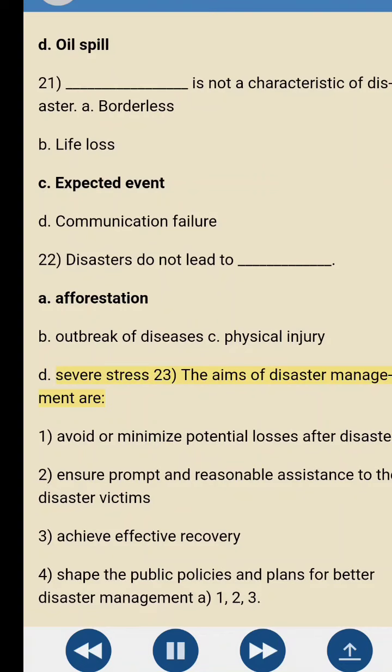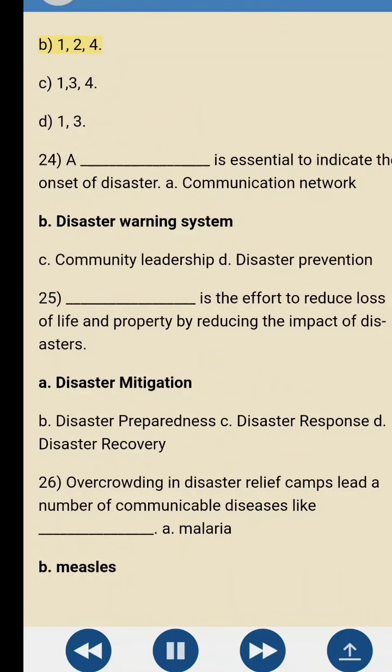23. The aims of disaster management are: 1. Avoid or minimize potential losses after disaster. 2. Ensure prompt and reasonable assistance to the disaster victims. 3. Achieve effective recovery. 4. Shape the public policies and plans for better disaster management. A. 1, 2, 3. B. 1, 2, 4. C. 1, 3, 4. D. 1, 3.